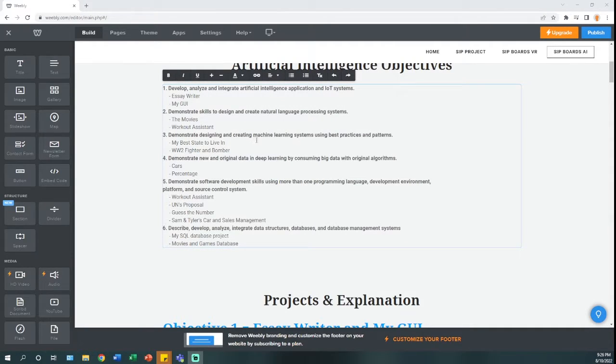Number 3, demonstrate designing and creating machine learning systems using best practices and patterns. For this one, I chose 2 projects from a machine learning class, My Best State to Live In, as well as World War II Fighter and Bomber. I created my own data set for the first project, and it's based off of crime rates and cost of living, as well as many other factors, and it can determine which state is the best to live in, with the lowest crime rate, with the lowest cost of living, and it can also tell which state is where based off of all the information in the data set. So it can tell where the state is located within the U.S. based off of all that information.